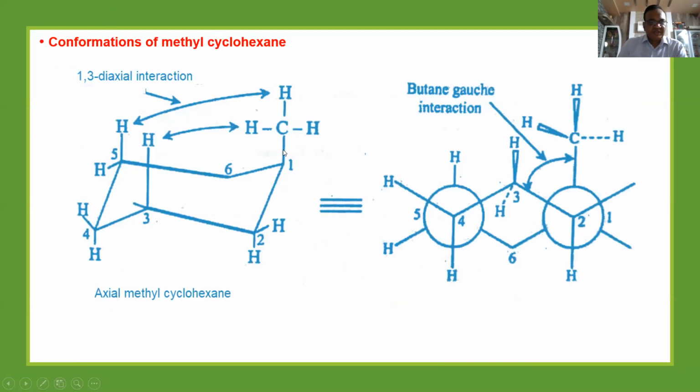Methylcyclohexane. Simply one hydrogen of the cyclohexane is replaced by a methyl group. But see, now there are interactions. 1,3 diaxial interaction. This group is first, and second, third. So the groups at 1,3 positions repel each other on this side and on that side also. This is 1, 2, 3. And this is 1, 6, 5. This methyl group was attached to the first carbon, and both are coming to be 3. So there are 2 1,3 diaxial interactions. That increases the energy of the molecule, decreasing the stability. This is also called butane-gauche interaction. We have learned it in butane also.